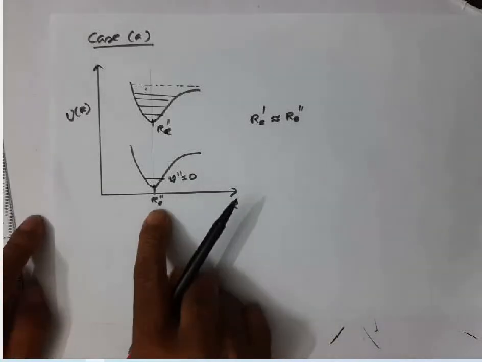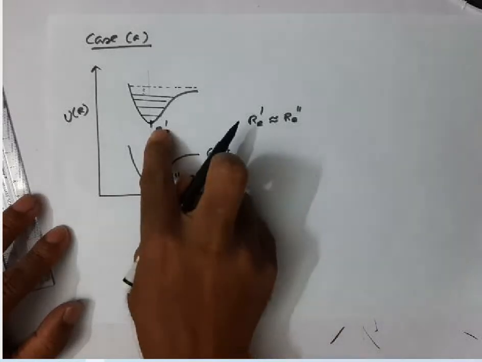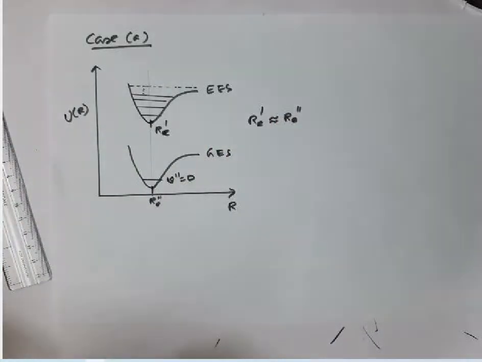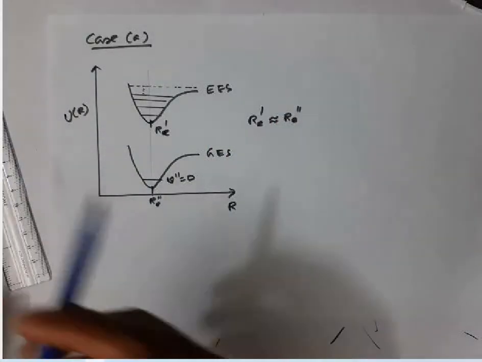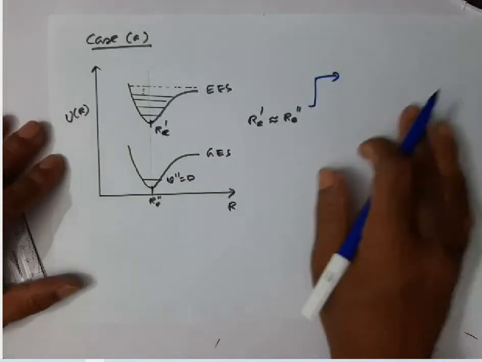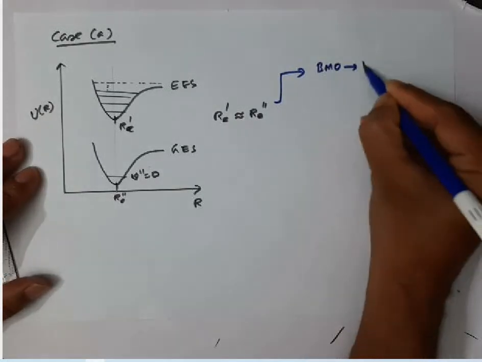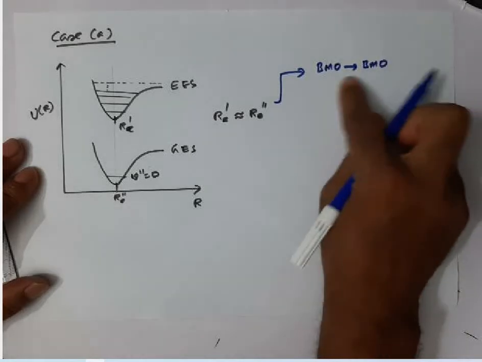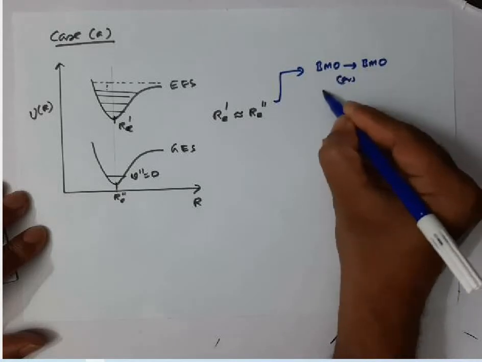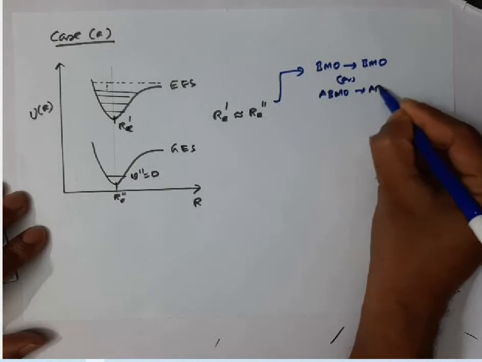Now listen, suppose the equilibrium internuclear distances of the ground and excited electronic states are approximately equal. I told you in the last class, this usually happens when the transition takes place from a bonding molecular orbital to a bonding molecular orbital, so there is no big change in the bond order, or from an anti-bonding molecular orbital to an anti-bonding molecular orbital.